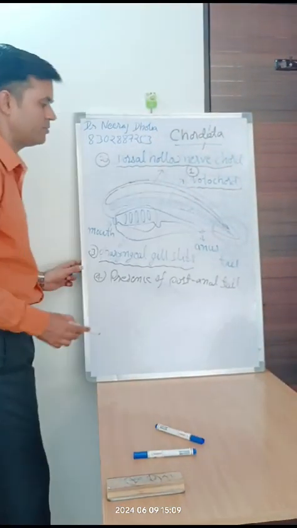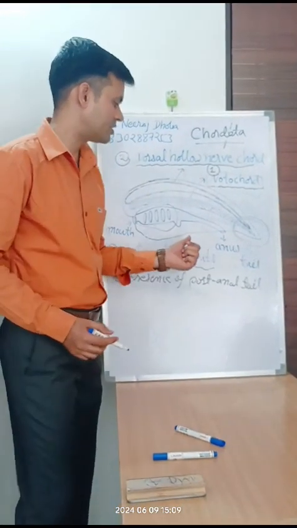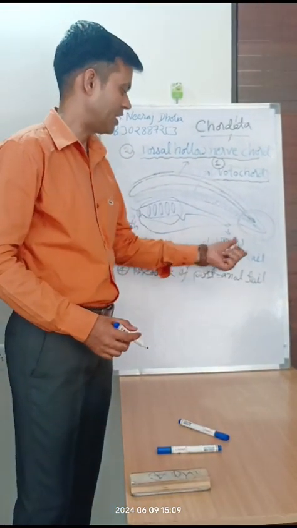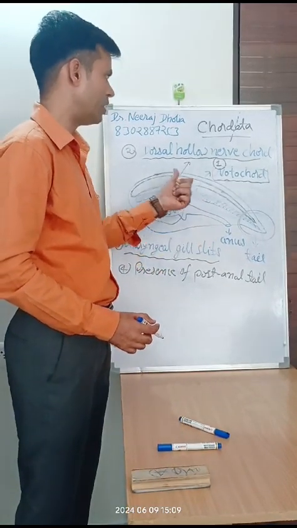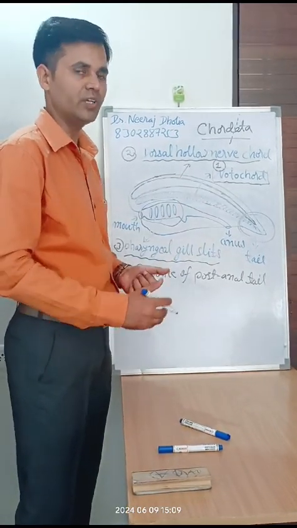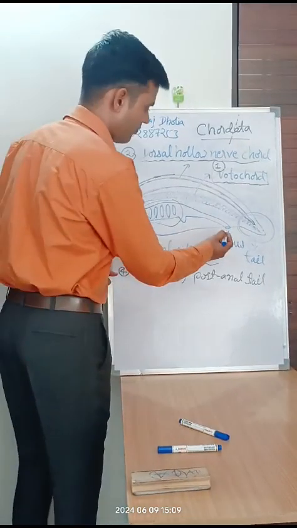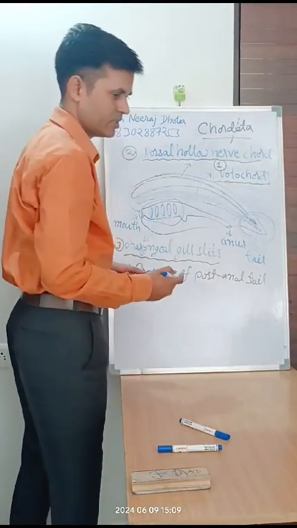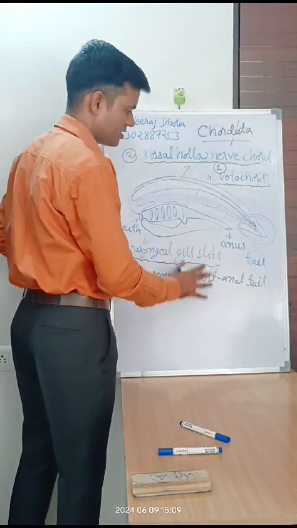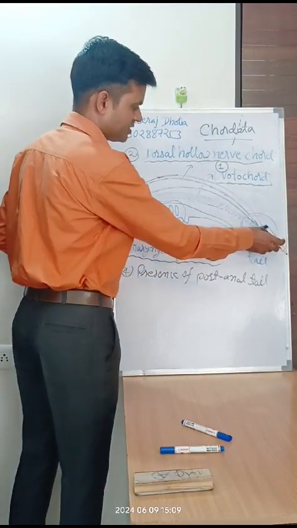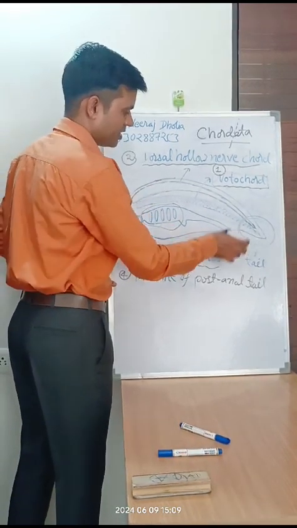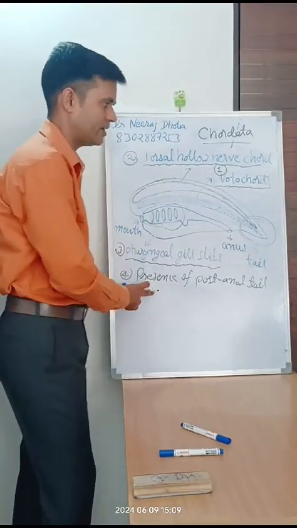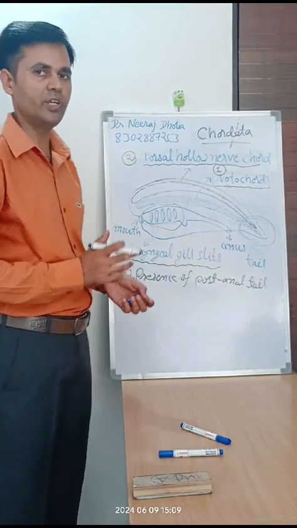This is the tail, and in the chordates the post anal tail is present. In the lower chordates or in the invertebrates, the position of the anus is generally terminal. In this typical diagram, we can see that the anus is present, but it is not at the terminal region, it is before the terminal region. So this is the fourth fundamental character of the chordata.